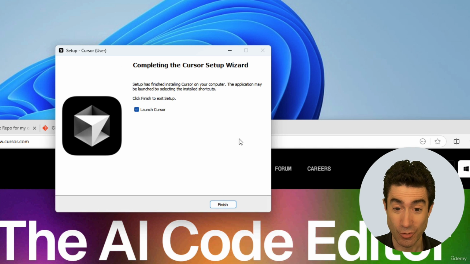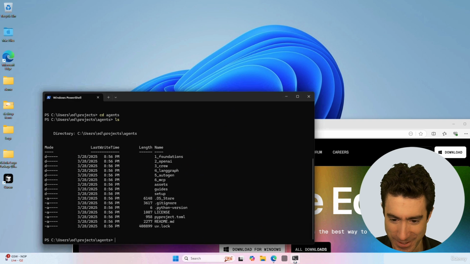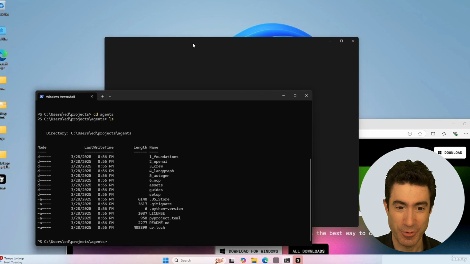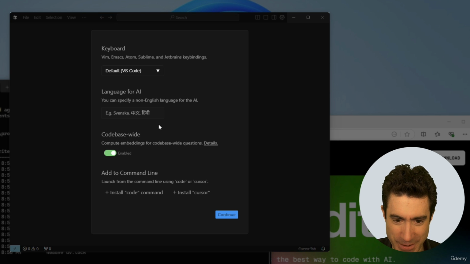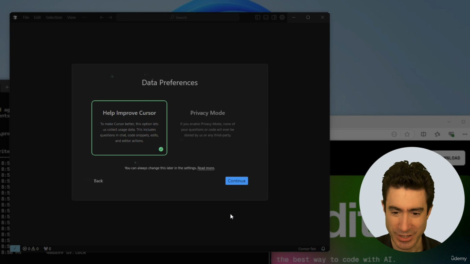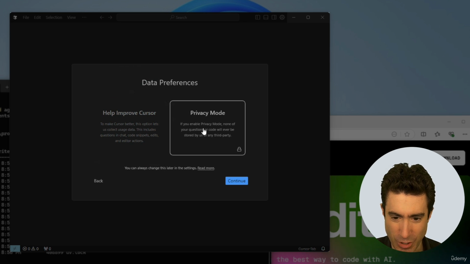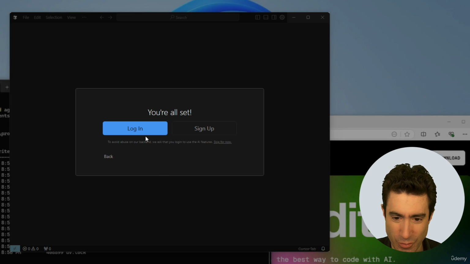And Cursor has now installed, and so I can press finish, and it should now be installed and launching on my PC. There we go. It's right here. Oh no, it is starting. Here it comes. It just took a moment, and we can just keep with all of these basics, and I'm going to select to use the word cursor if I want to run it from the command line, and say yes, okay, and then continue. And I'm going to have it in privacy mode. I'm not going to be logging what I do, and you are all set.